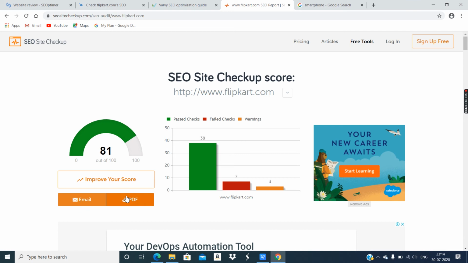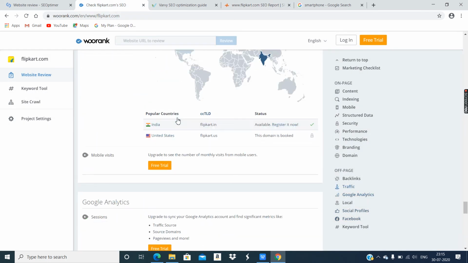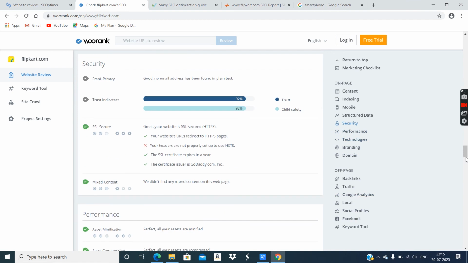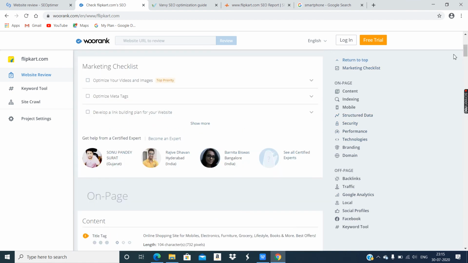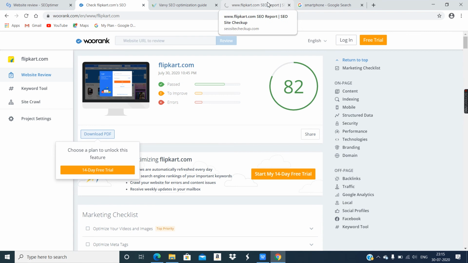Now let's see if I can download this PDF. It's SEO Site Checkup. I don't think so. What about WooRank? Did they give any PDF? Download PDF. Okay, the button is there. Choose a plan. Okay, account creation is needed.